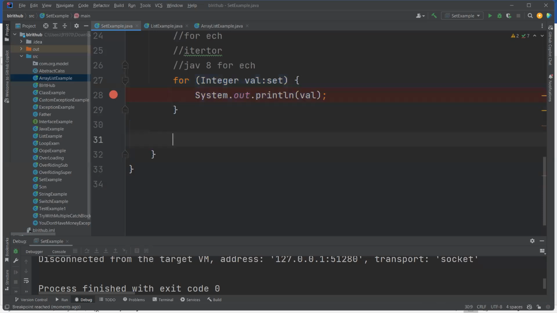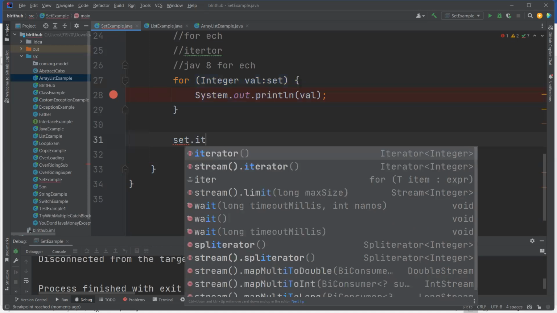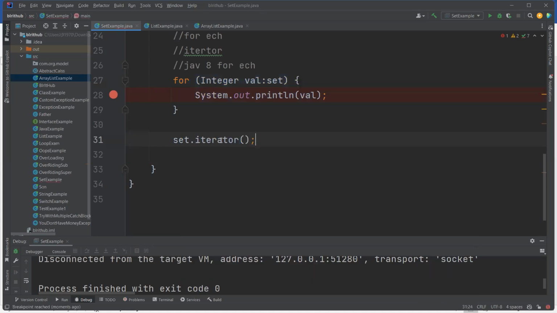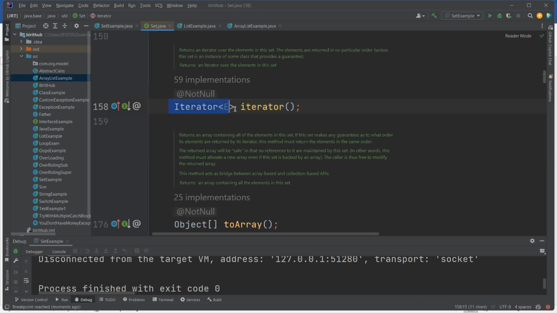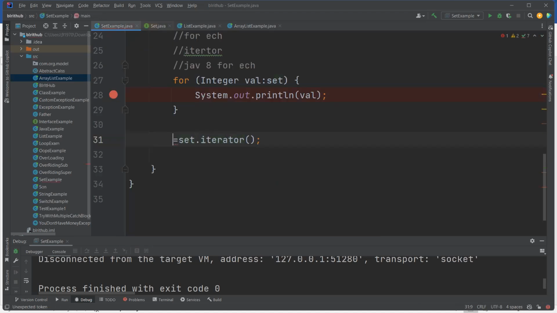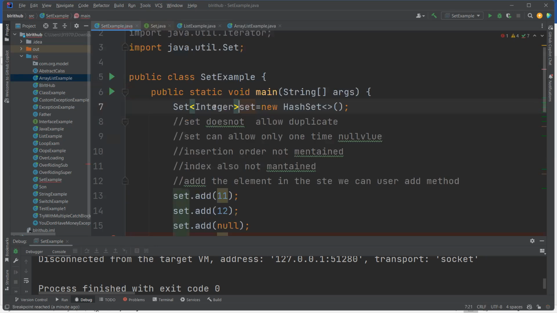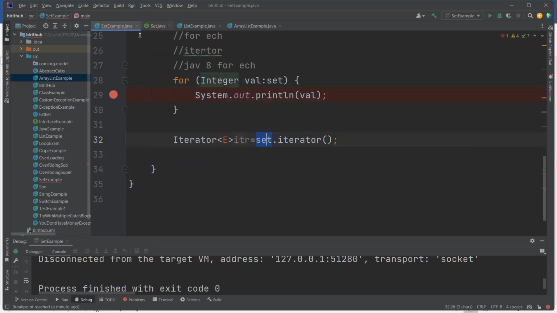The second loop is the iterator. How to iterate the set values? Dot iterator. What is the iterator return type? If you don't know, then control click this method. What is the return type of iterator? Iterator of E. E means data type. Which data type? Whatever the collection data type is. What is the collection? Set, and the data type is integer. Then copy that and here you can paste.